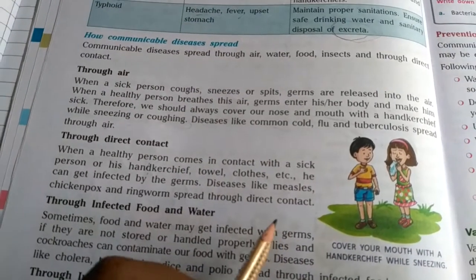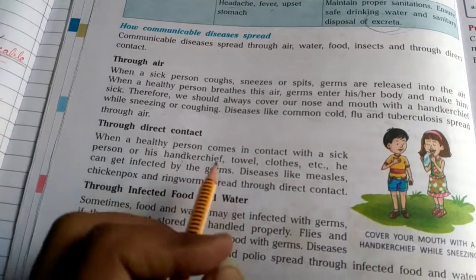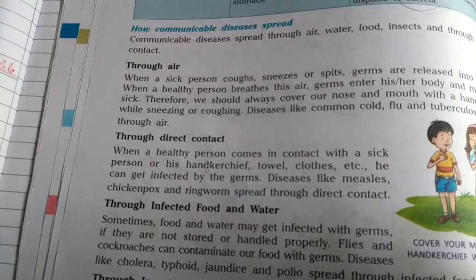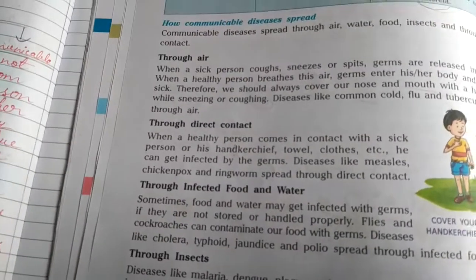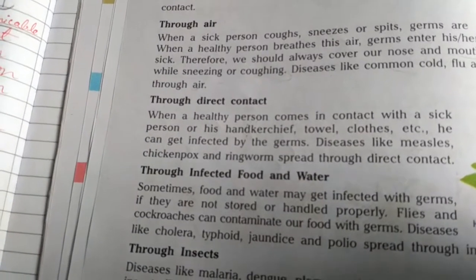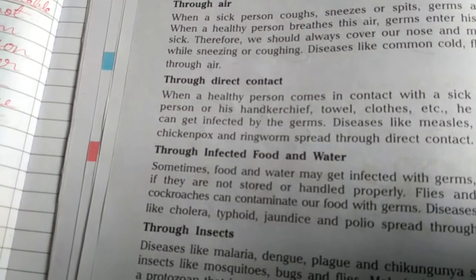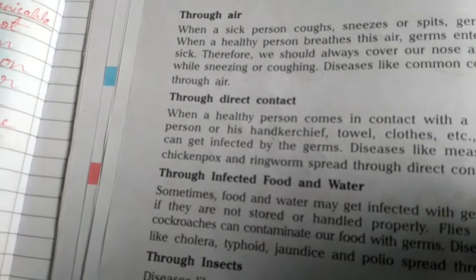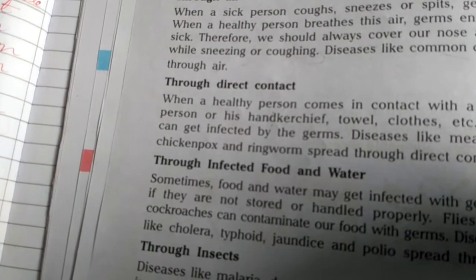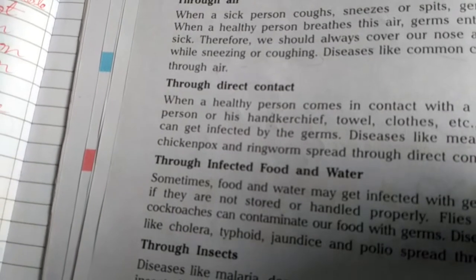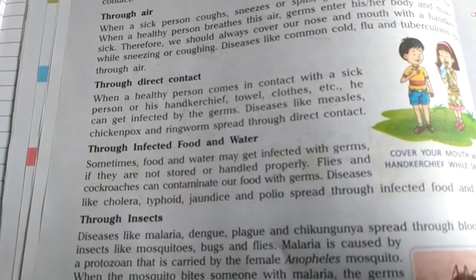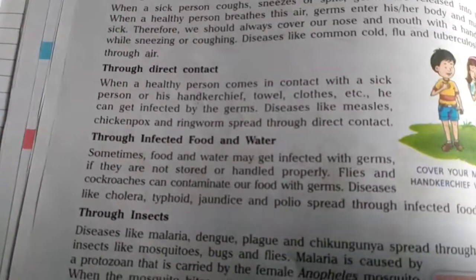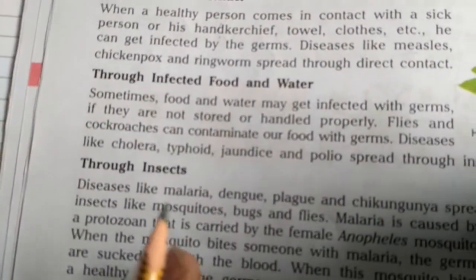Direct contact means if we are meeting face to face someone who is already suffering from some disease, or if we touch or by mistake use his personal belongings like his towels, his soap, his handkerchief, his clothes, then the chances are very much there that we could also get infected.